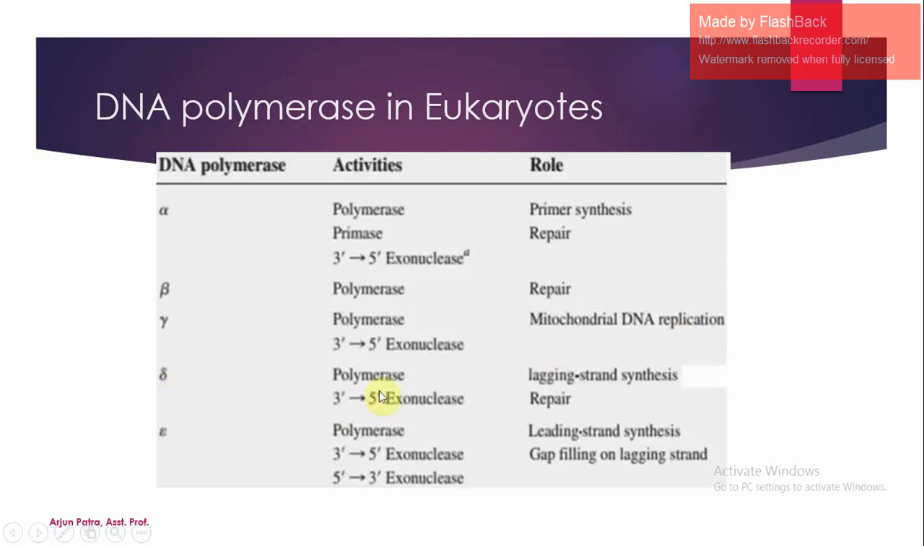Delta, polymerase delta, is responsible for lagging strand synthesis and repair. Epsilon, leading strand synthesis and gap filling. So these are the different DNA polymerases which are found in the eukaryotes, which are responsible for different activities. So it is also very important.